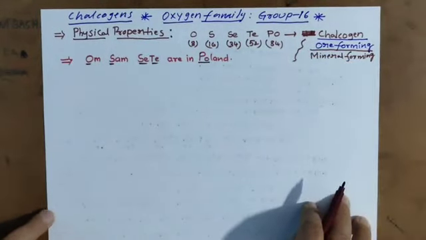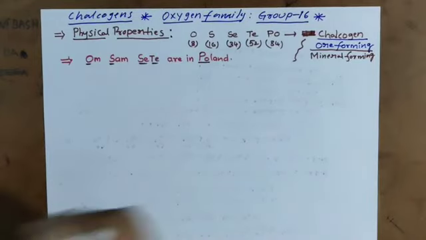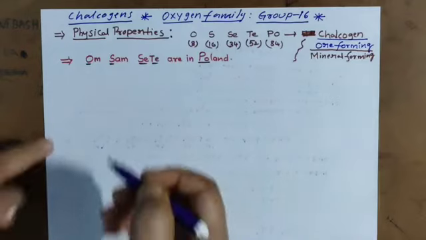The members can be remembered by the trick, Om Syam Site are in Poland, and their atomic numbers are given.